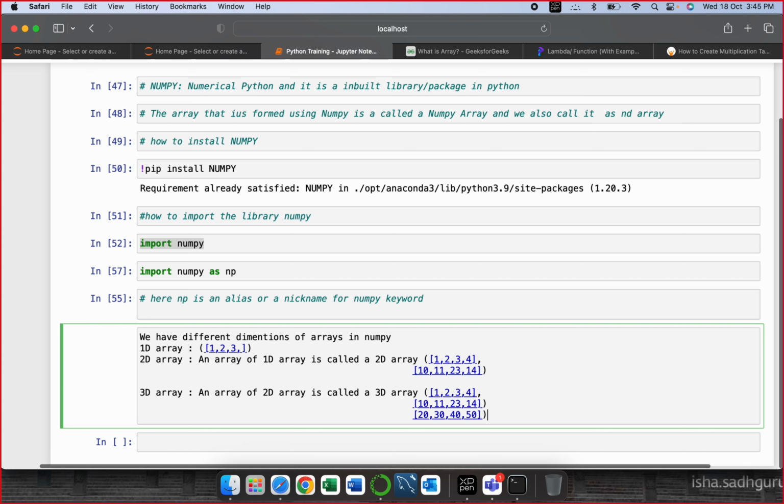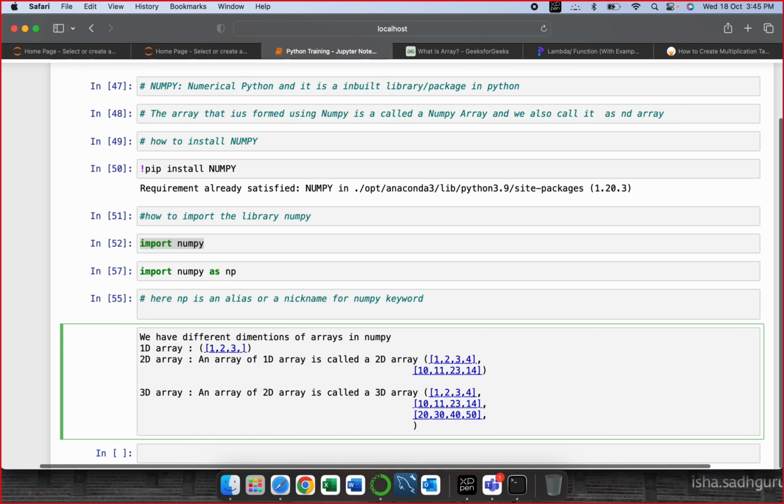There would be another 2D array, which would be like this. So this is 70, 30, 20, 10. So this is a 2D array, the highlighted part. I have another 2D array. So an array of 2D arrays, I have a 2D array, I have another 2D array. That makes it a 3D array.